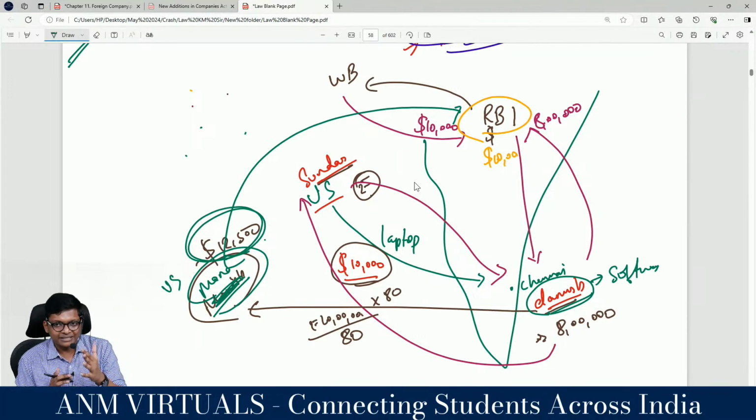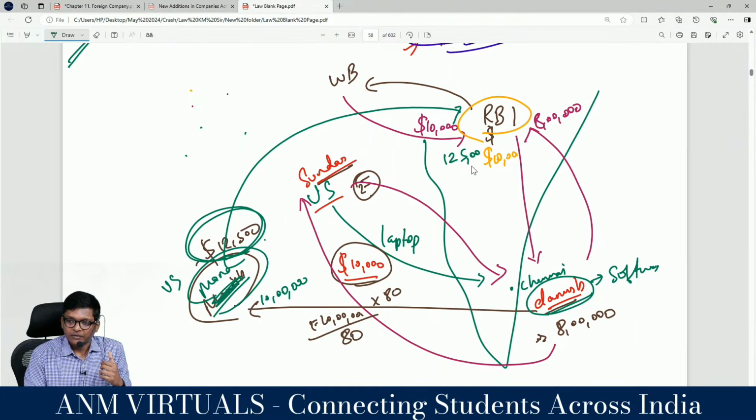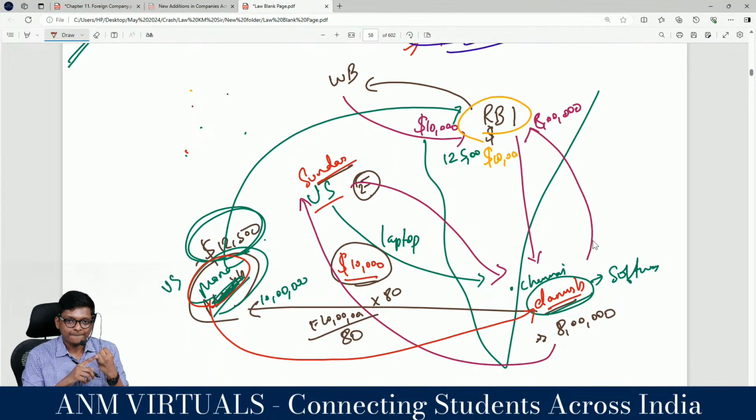RBI will tell, "I have been searching for you for a long time." So RBI will give 10 lakhs to Mona and take $12,500. Now what will Mona do? Mona will give this money to Dhanush. Dhanush sold the software.